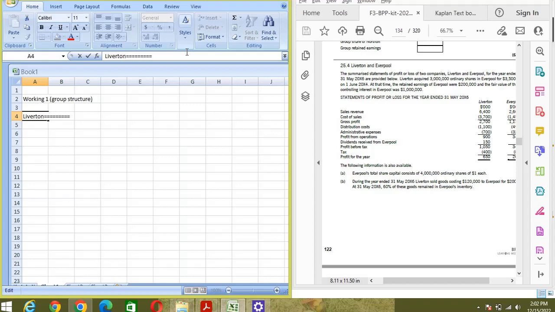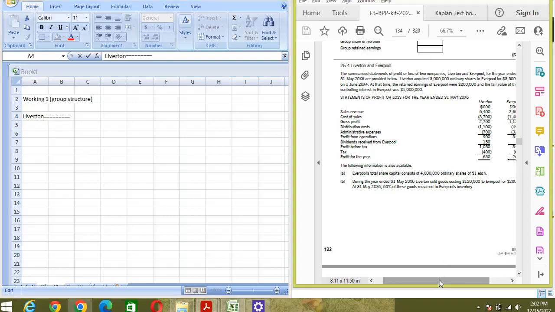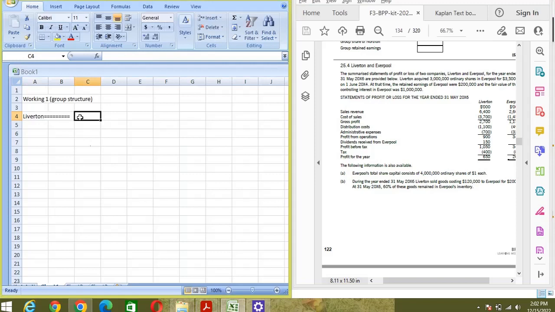We don't know the percentage, so we have to calculate. The subsidiary is Everpool. The acquired TPC is given, the amount is 3500. I have taken 30 as common.